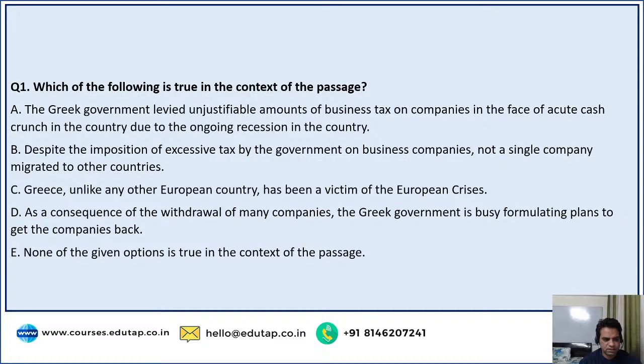Which do you think is the right option? The Greek government is busy formulating plans to get the companies back. No, there was nothing about getting the companies back. The government is actually planning to raise the taxes further. That was given in the passage. What is the correct option, guys?